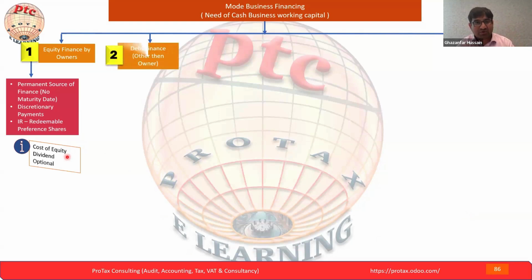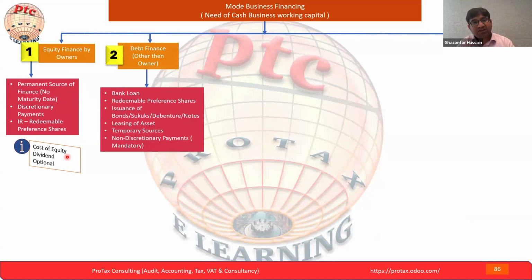Let's see the next point, that is debt finance other than owner. Earlier we saw the advantage of owner equity finance. Now we're going to see debt finance other than owner. What are the other finance? Bank loan, redeemable preference share. Here we were seeing irredeemable, but here you see redeemable preference share. The main difference is that in equity finance it is an irredeemable preference share, and this is redeemable. Hope you are familiar with redeemable and irredeemable.